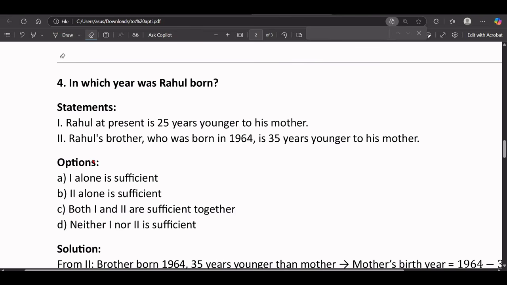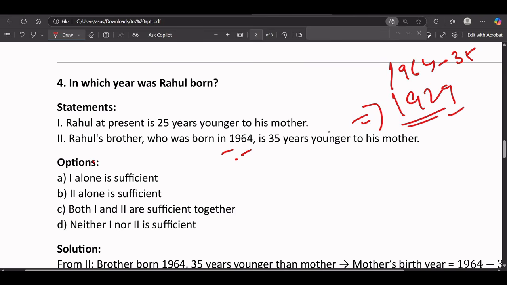Okay, so the first statement is saying Rahul at present is 25 years younger to his mother. Rahul's brother, who was born in 1964, is 35 years younger to his mother. So if he's born in 1964 and he's 35 years younger to his mother, what is the age of his mother? We can say 1964 minus 35, so I think it should be 1929. So it is 1929.